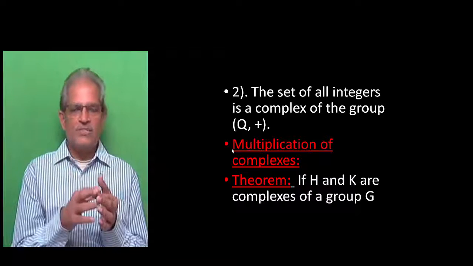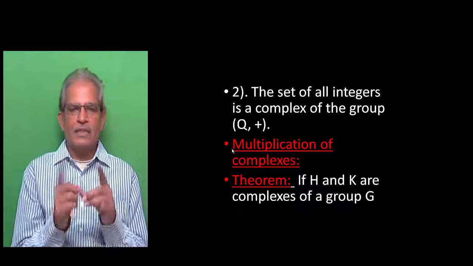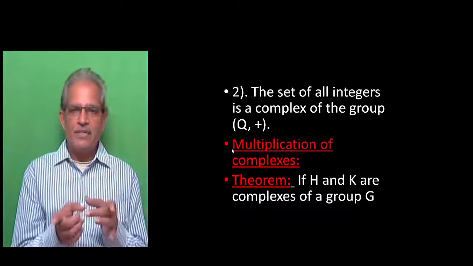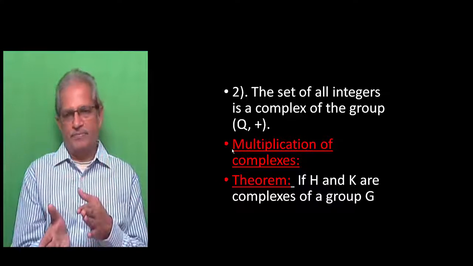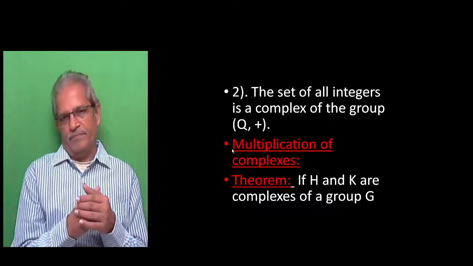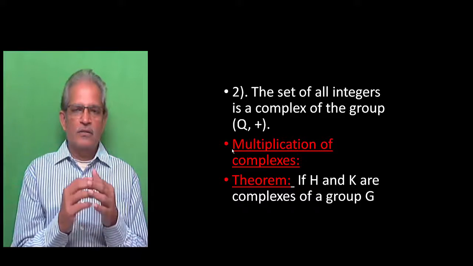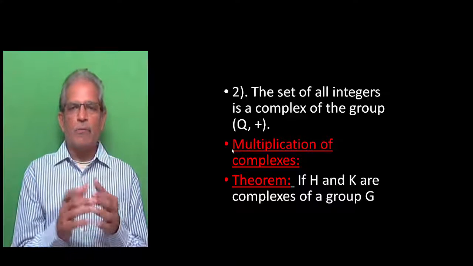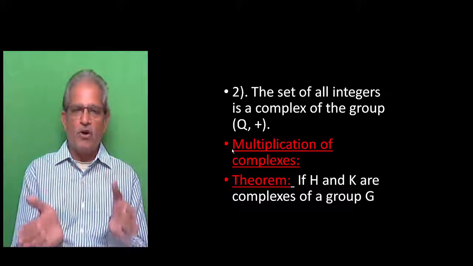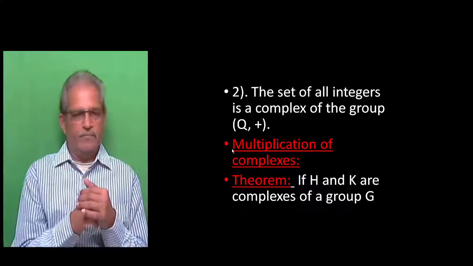Now the set of integers is a subset of the set of rational numbers. Therefore, the set of integers is a complex of the group (Q, +). So like that, there are a number of complexes. Any subset of a group is always called a complex.